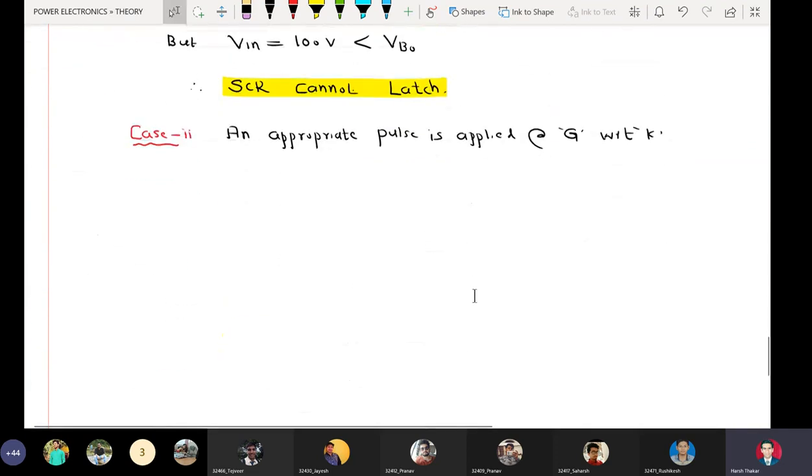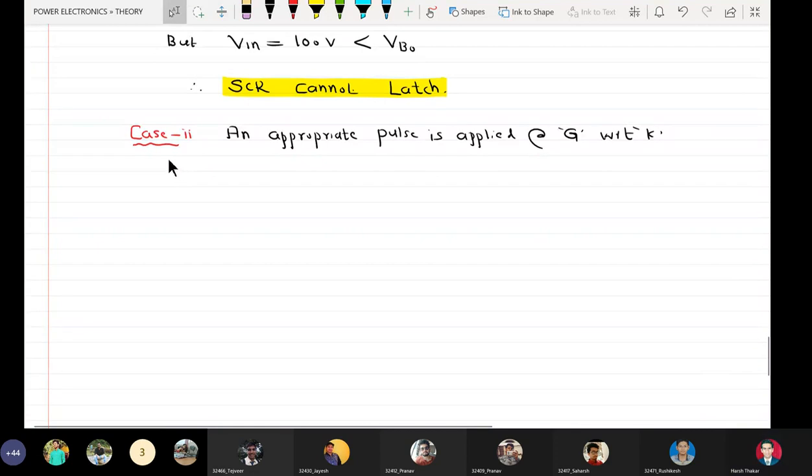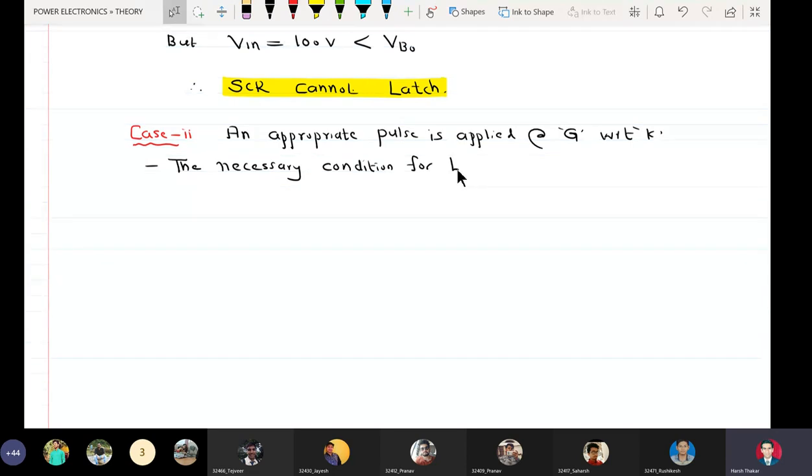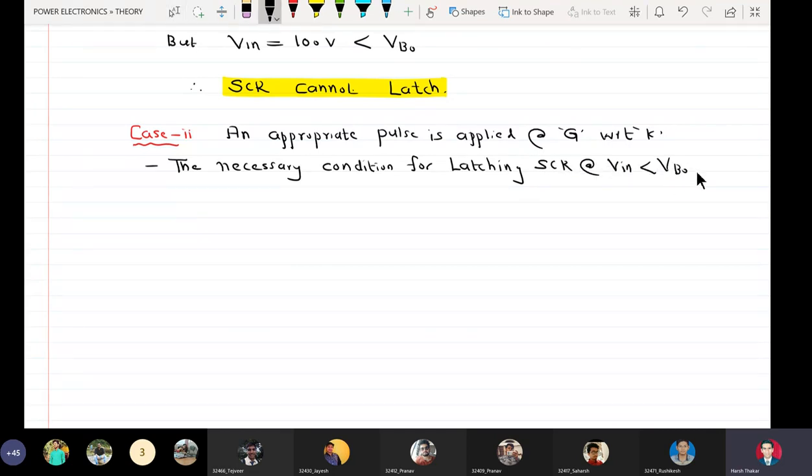So we can say the necessary condition for latching SCR at Vin less than breakover voltage is satisfied, which may lead to latching.